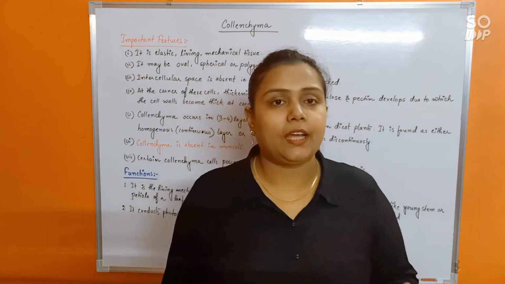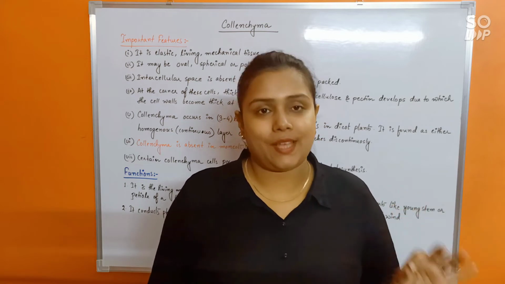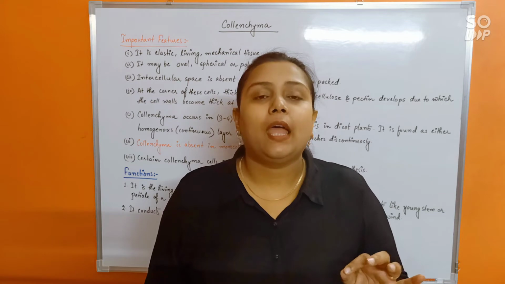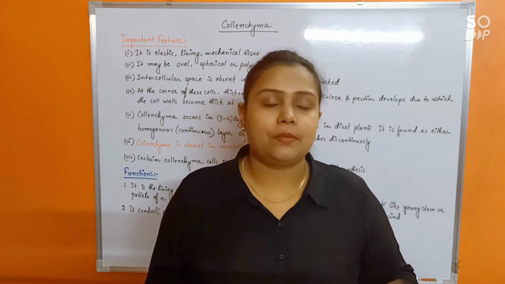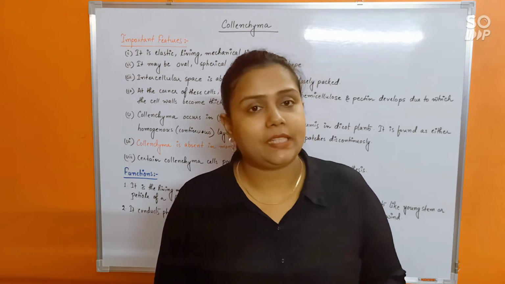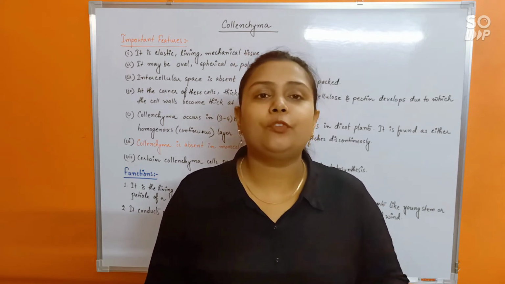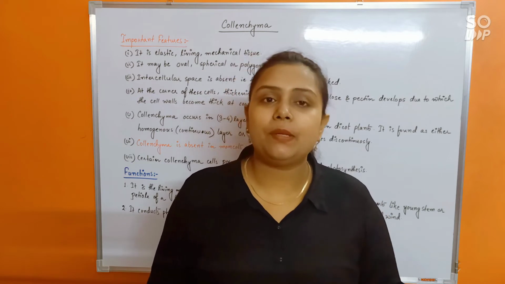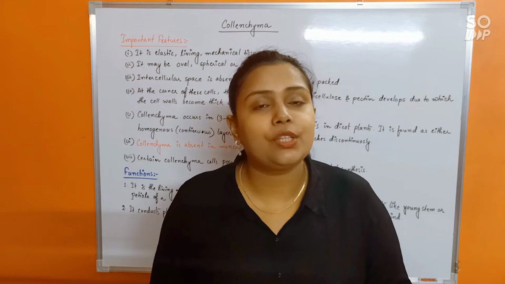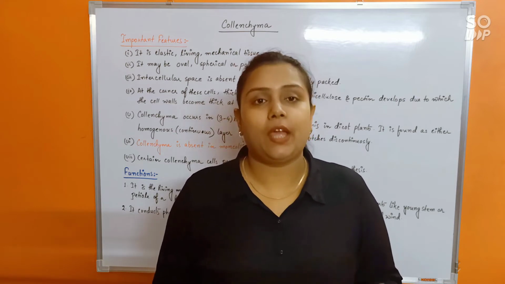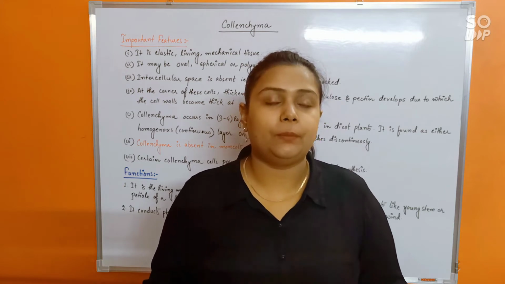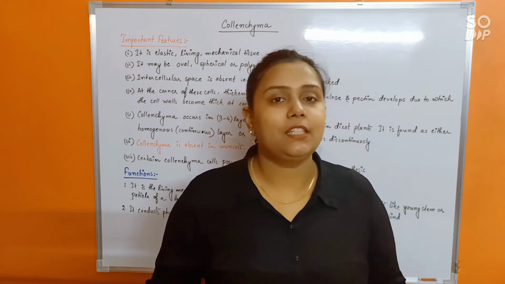But in case of chlorenchyma, at the corners of the cell wall, apart from cellulose, two other substances also remain deposited, that is hemicellulose and pectin. So the cell wall of chlorenchyma is made up of cellulose, hemicellulose and pectin, and that makes the cell much more rigid, which helps the chlorenchyma provide mechanical support to the plant body. That's why living mechanical tissue again.